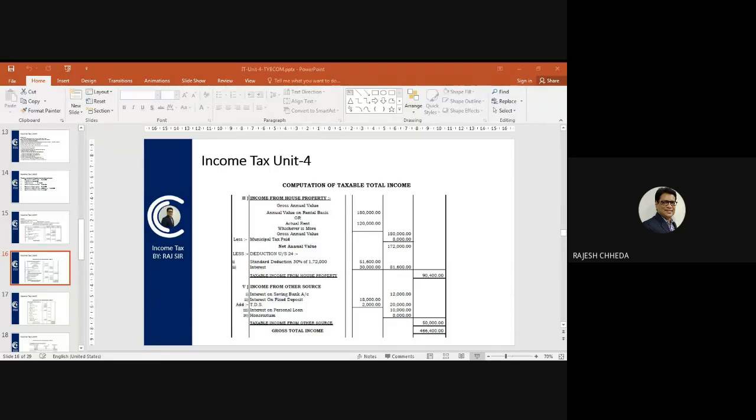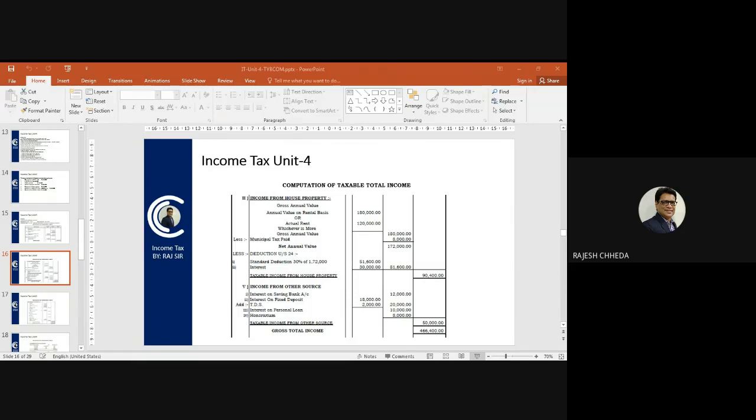So simple. First calculate taxable income in each head given in the question, and then the total of all taxable income becomes gross total income. So this is a question where 3 heads of income come into the picture.